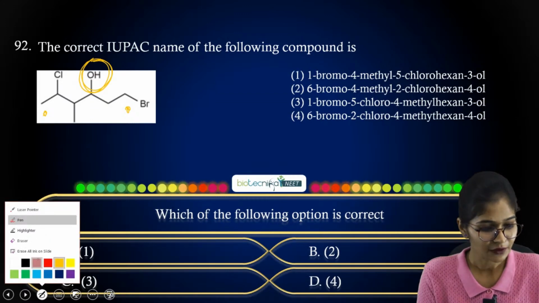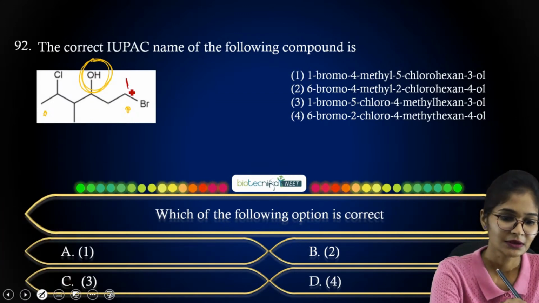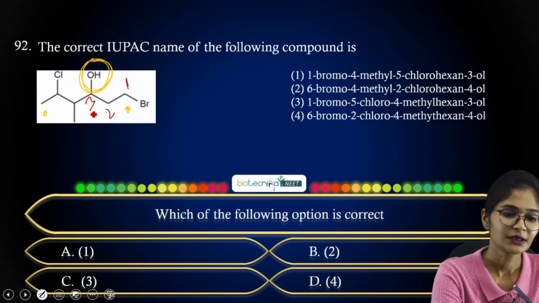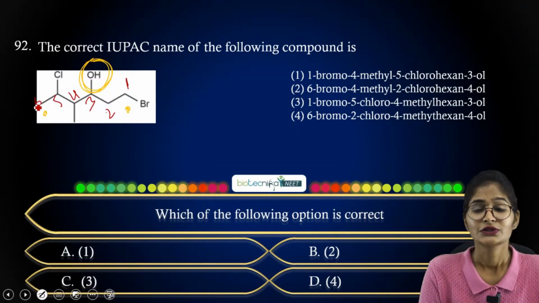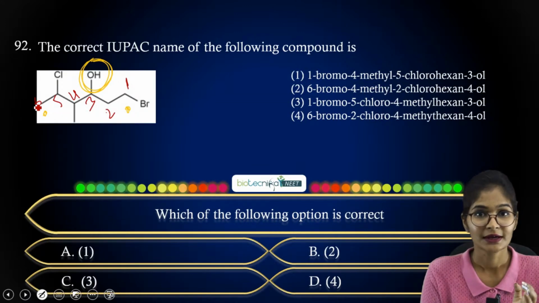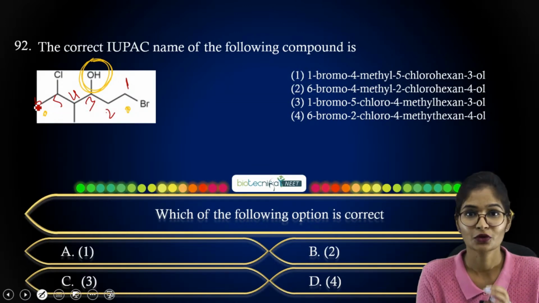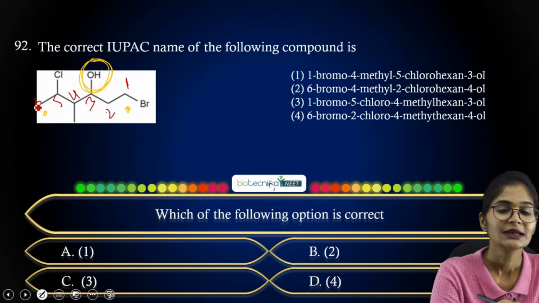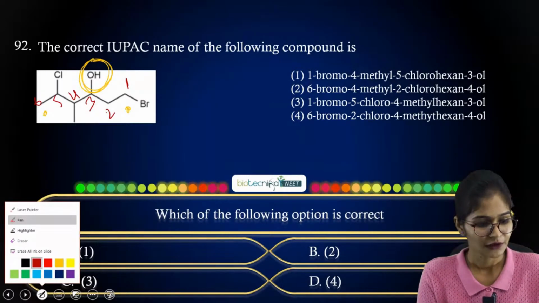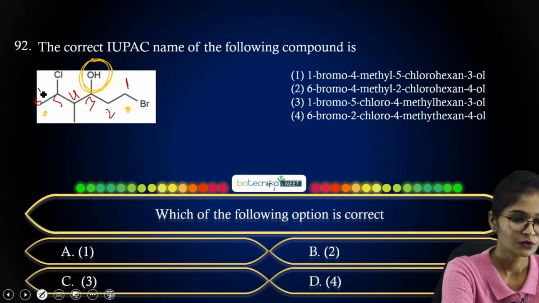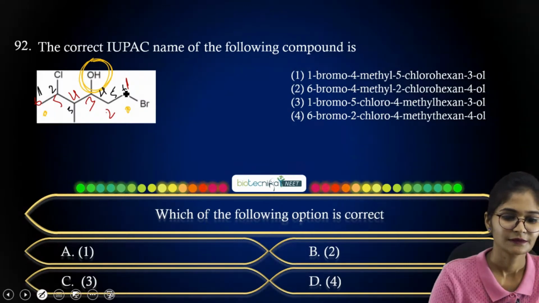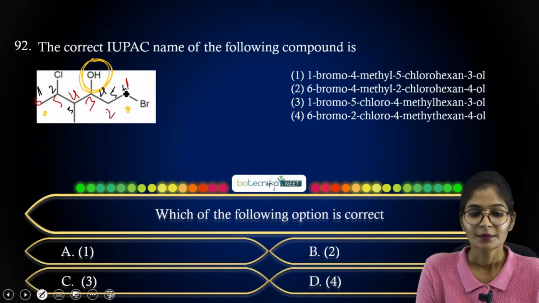If I start from this carbon, 1 2 3 4 5 6 you have got. If you start from the bromine side, where the carbon is attached to bromine, you are getting 3. If you start from the other side, 1 2 3 4 5 6, you are getting 4 for the OH.